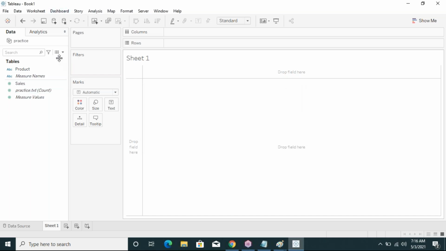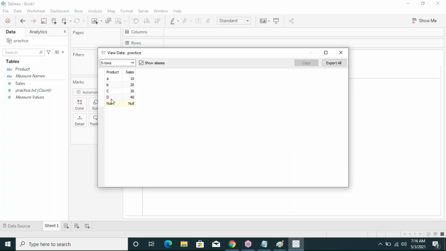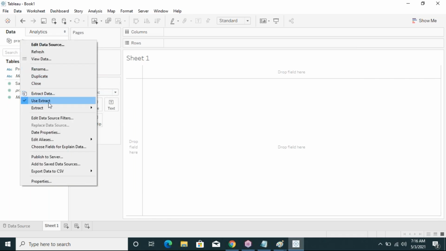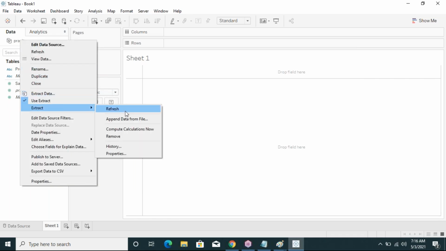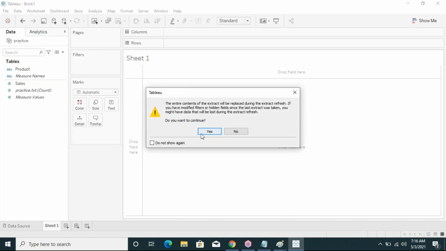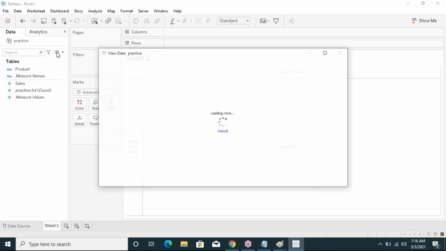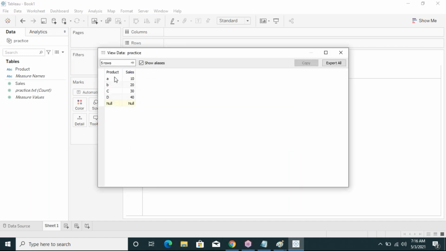Now see what will happen. Additional two records are added: C and D also added. By using this way we refresh the extract connection. Again, right click, go to Extract, click Refresh, and click the Yes button. Now you get the modifications by using the extract connection. Like this way you have to refresh the data.